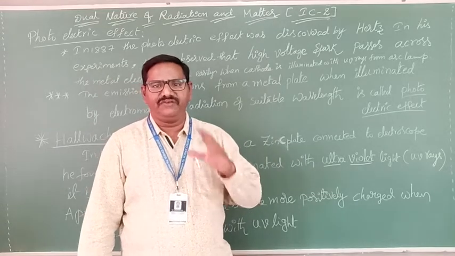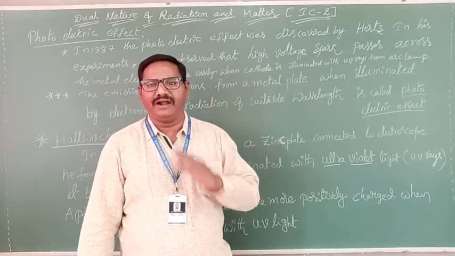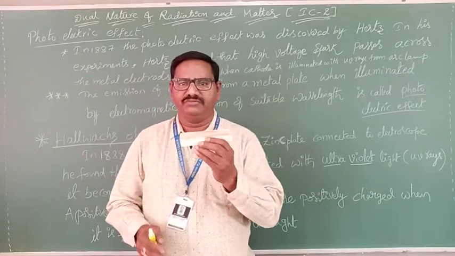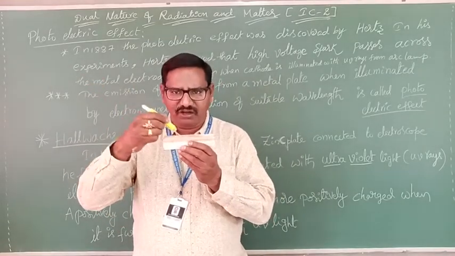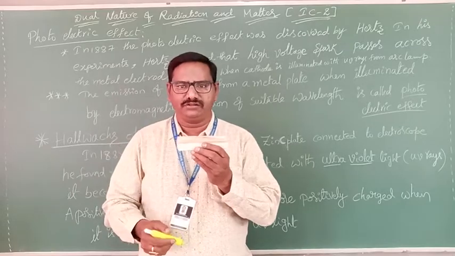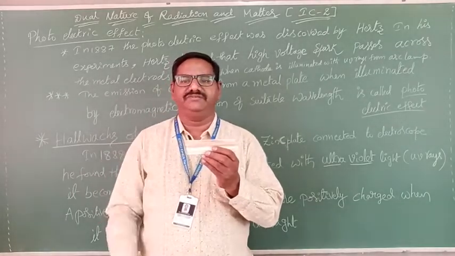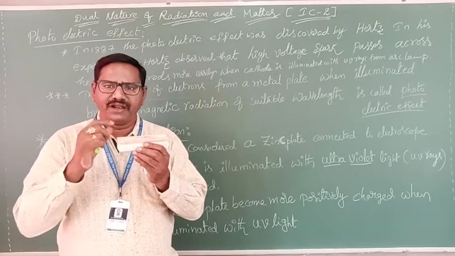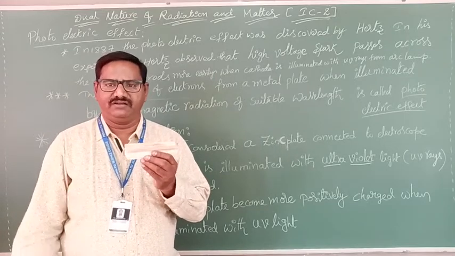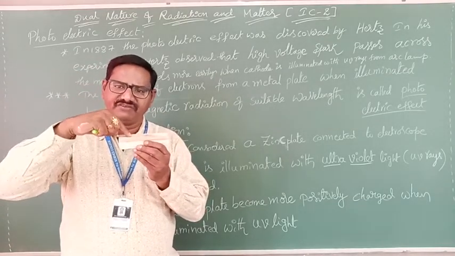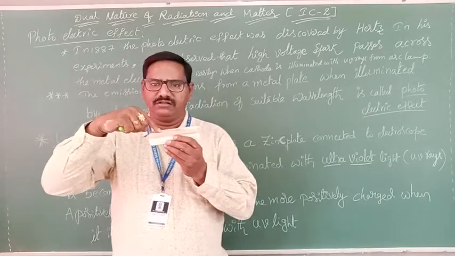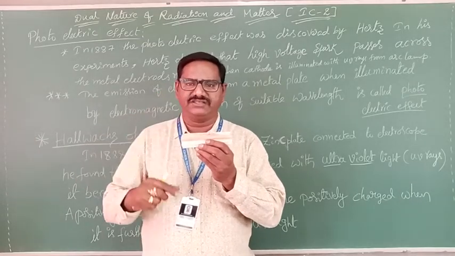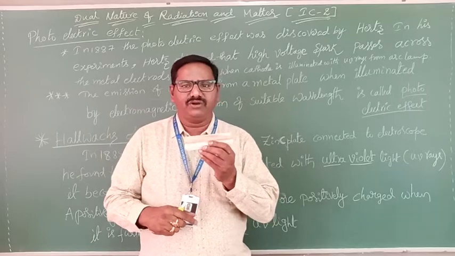What is that? If light is incident on a metal surface, suppose it is a metal, then what do you observe? Electrons are ejected from the metal surface. This phenomenon is known as the photoelectric effect. When light of suitable frequency or wavelength illuminates a metal surface, electrons are emitted or ejected from it. This phenomenon is known as the photoelectric effect.